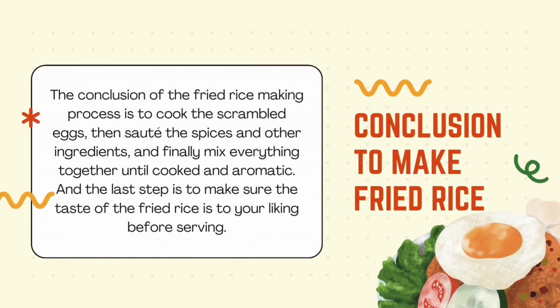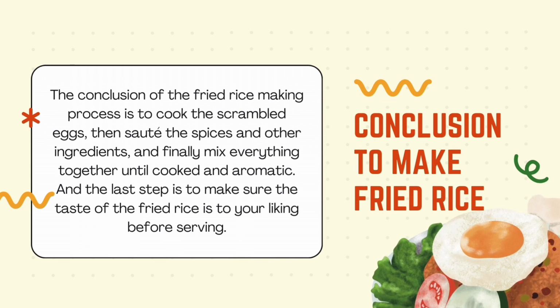Next, the conclusion of the fried rice making process is to cook the scrambled eggs, then saute the spices and other ingredients, and finally mix everything together until cooked and aromatic. And the last step is to make sure the taste of the fried rice is to your liking before serving.